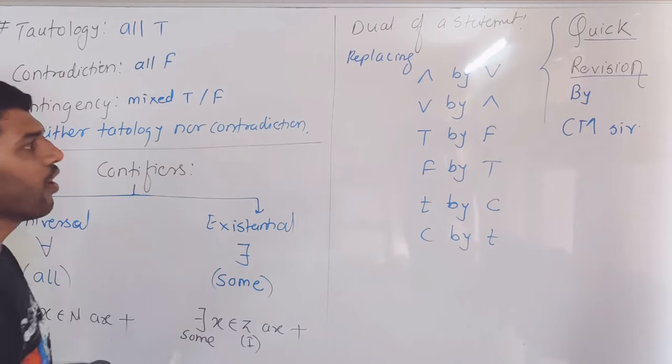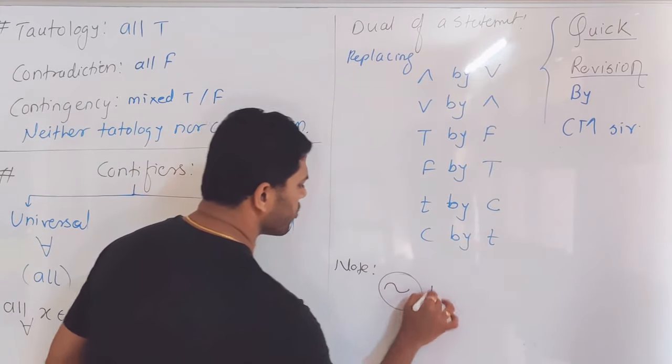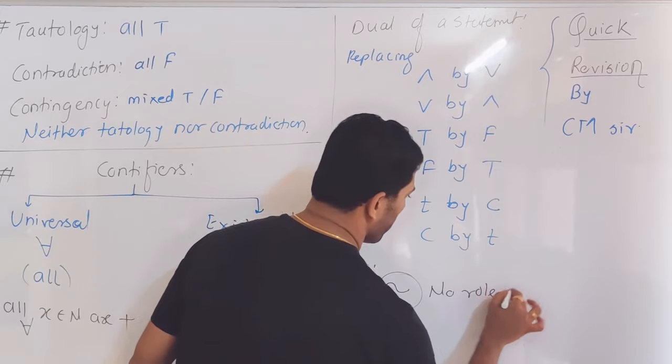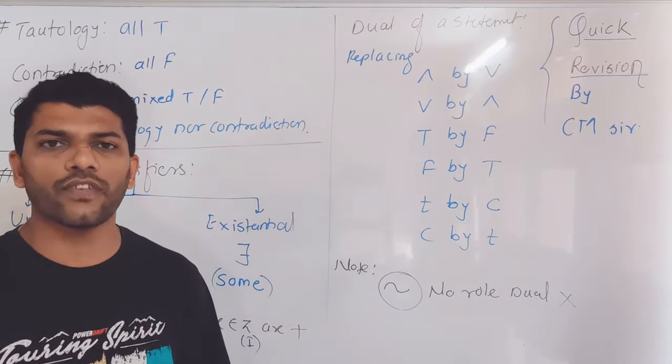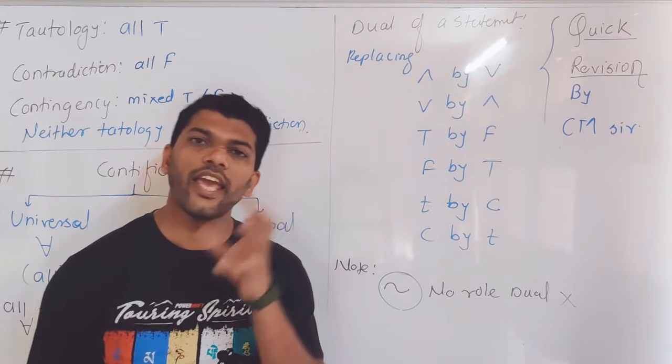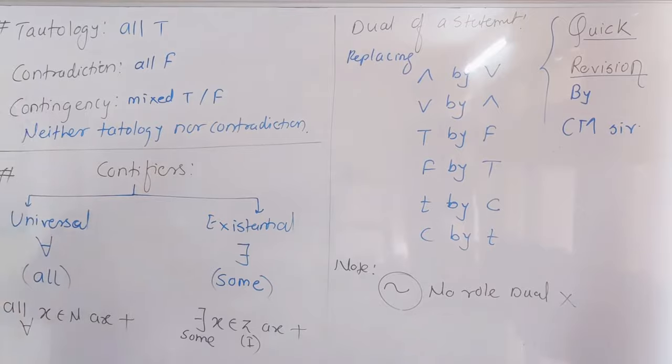Just make this replacement. One very important note: negation has no role in the dual of a statement. It has nothing to do with the dual of a statement. If you find a negation in a statement, keep it as it is, right?